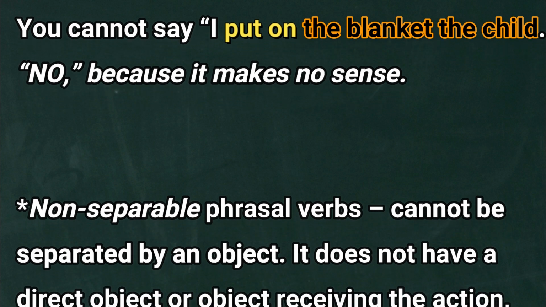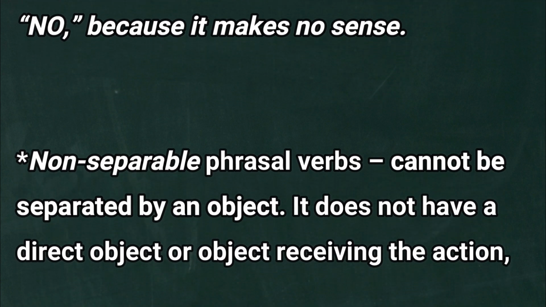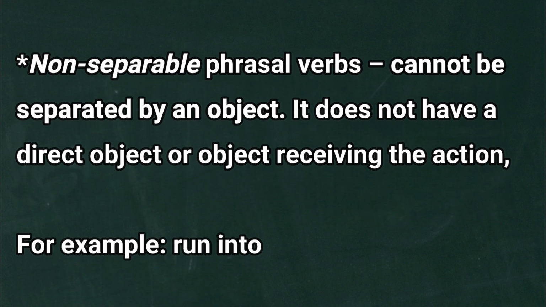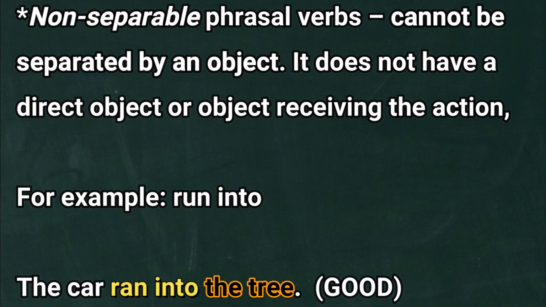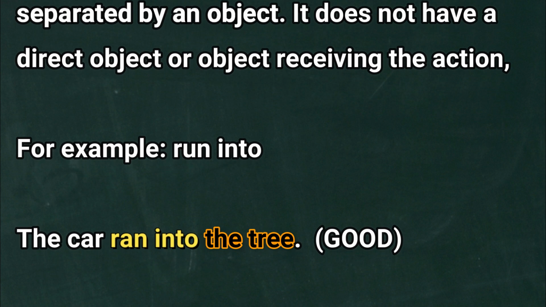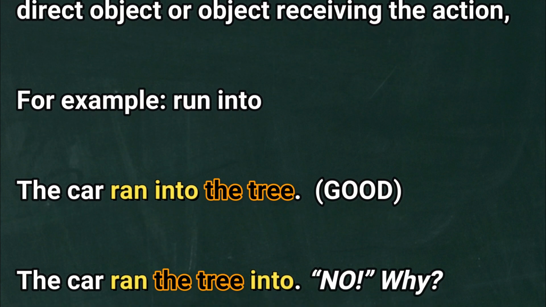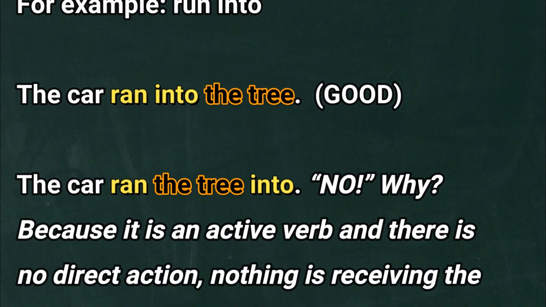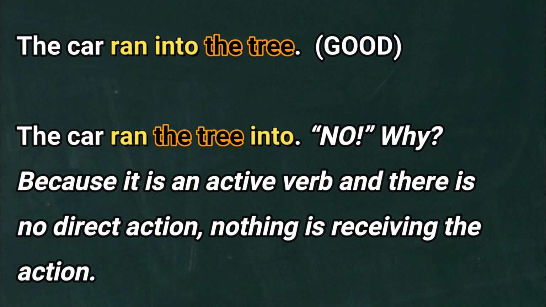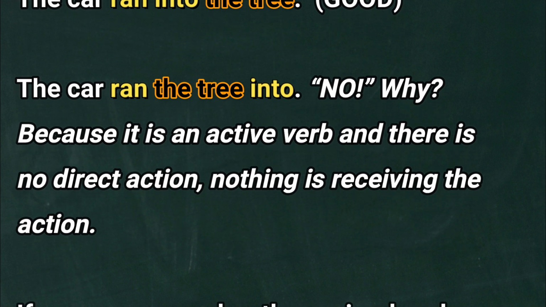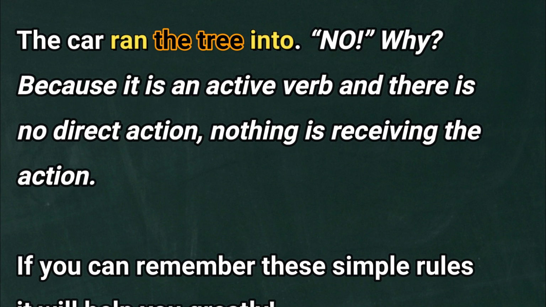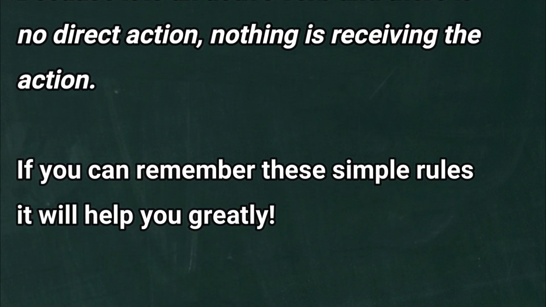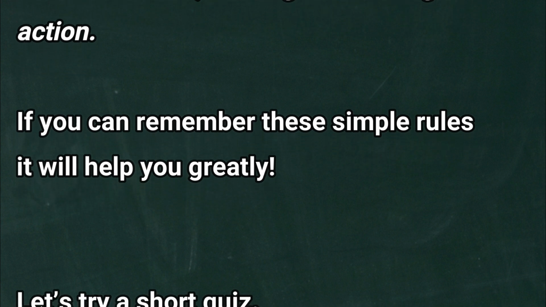Non-separable phrasal verbs cannot be separated by an object. It does not have a direct object or object receiving the action. For example, run into. The car ran into the tree. Good. The car ran the tree into. No. Why? Because it is an active verb, and there is no direct action. Nothing is receiving the action. If you can remember these simple rules, it will help you greatly.